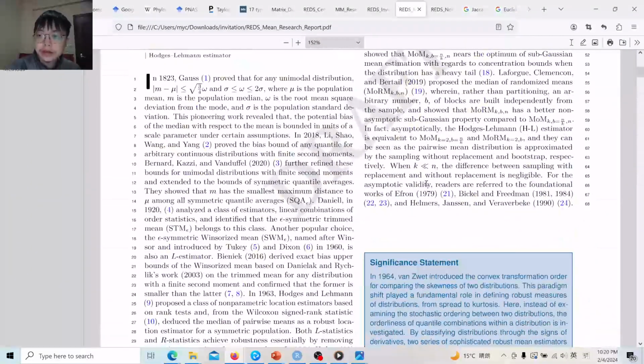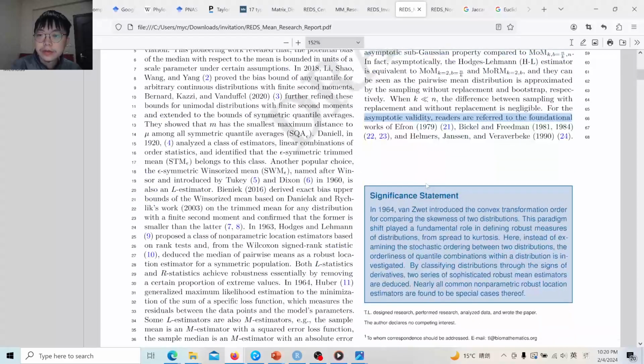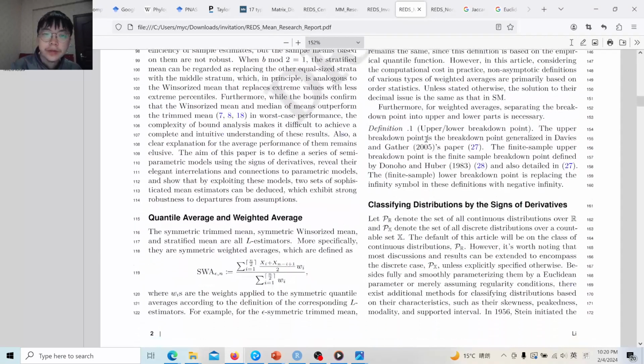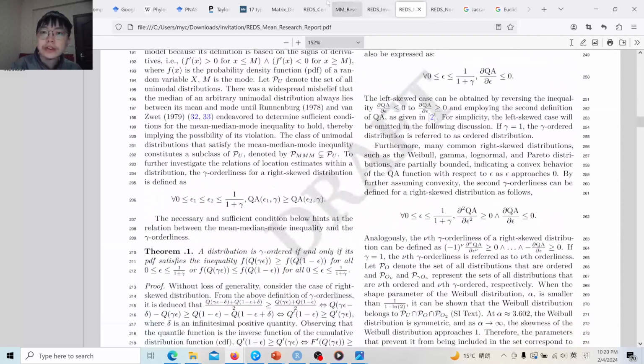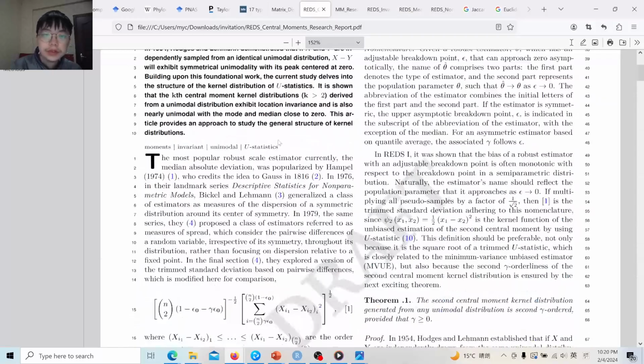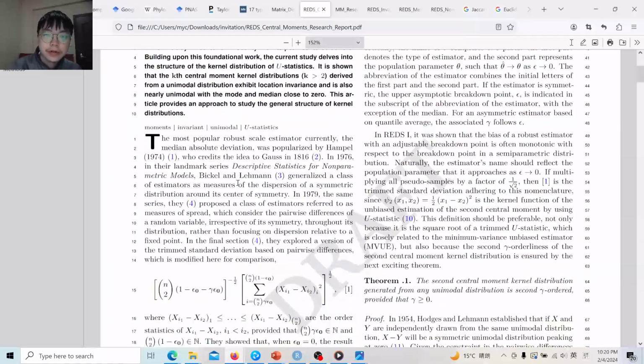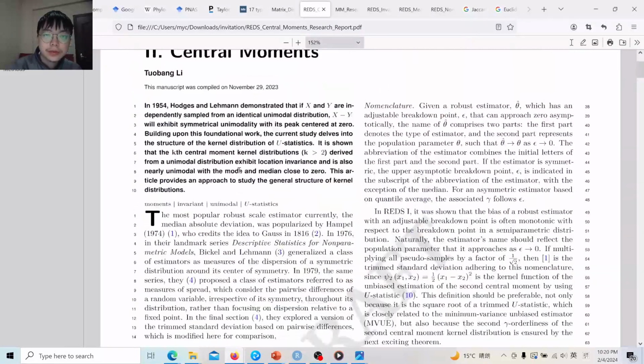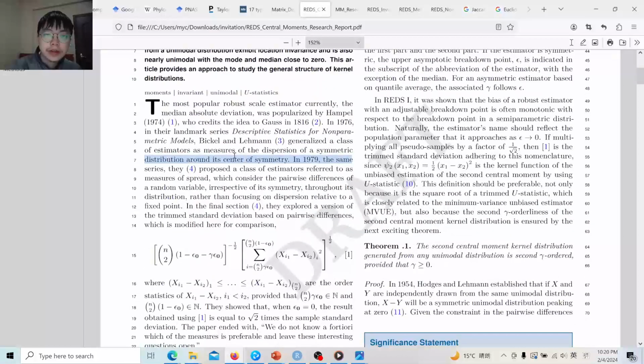The asymptotic validity of this bootstrap was first proposed by Efron, and the asymptotic validity was proven by Bickel, Freedman, and also Hammers, Jason, and Vervelby. This is the first paper, and the second paper is considering the central moments of this distribution. For the central moments, first we consider the Bickel-Lehmann spread, and they show that